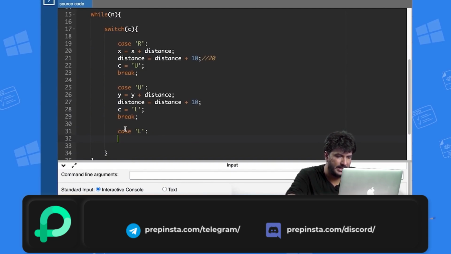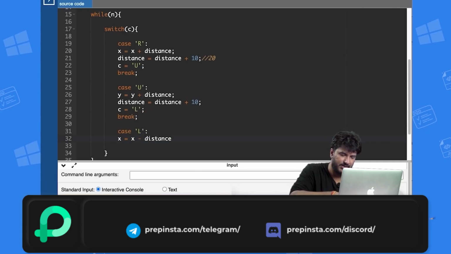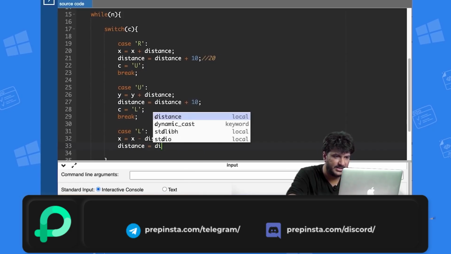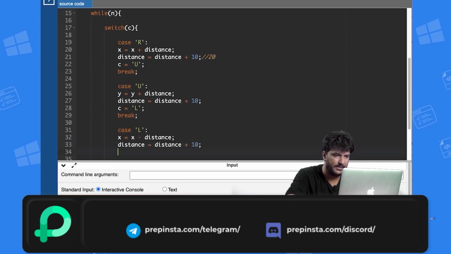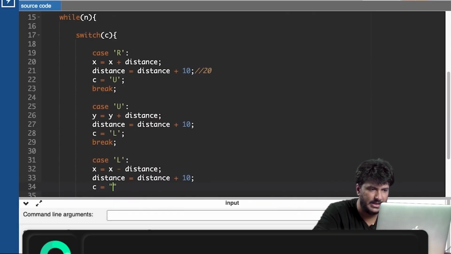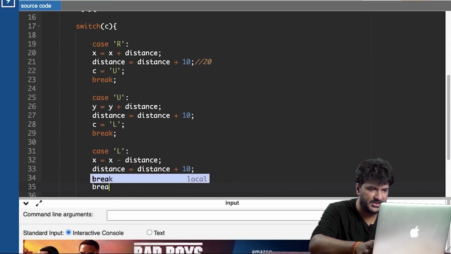So I'll write x is equals to x minus distance. Again distance is equals to distance plus 10, and then finally C value is equals to, I think we move downwards here, so C value will be D, and then the break statement.